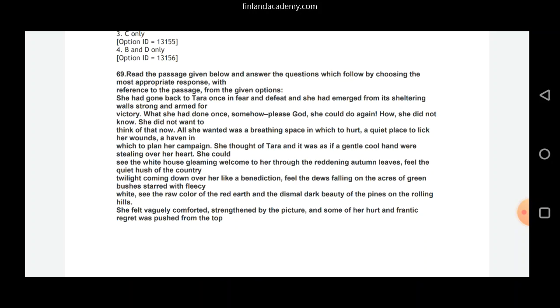Number 69. Read the passage given below and answer the questions which follow by choosing the most appropriate response with reference to the passage from the given options.